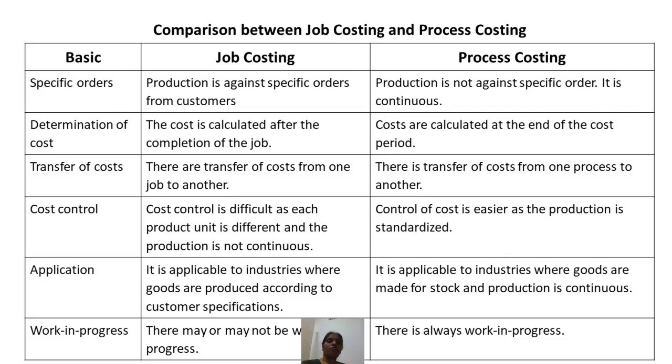Whereas in process costing, there is always work in progress because the output of the first process becomes the input of the next process, and each and every product has to undergo 3 to 5 processes. So there will always be work in progress.